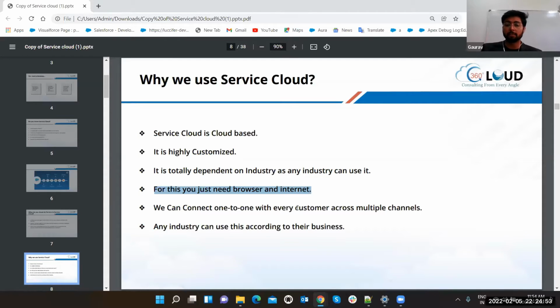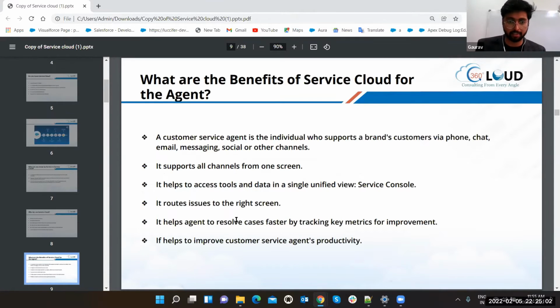Yes, on multiple channels, we can get the queries and put them on one sheet. Any industry can use this according to their business. Yes, it is totally dependent on the business. What are the benefits of Service Cloud for the agent?